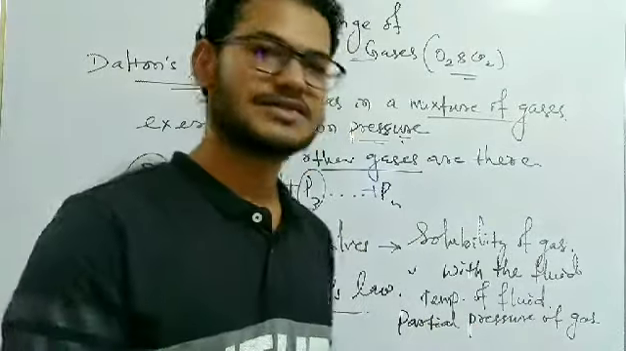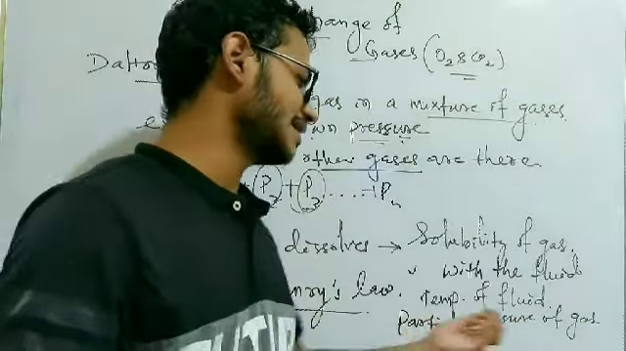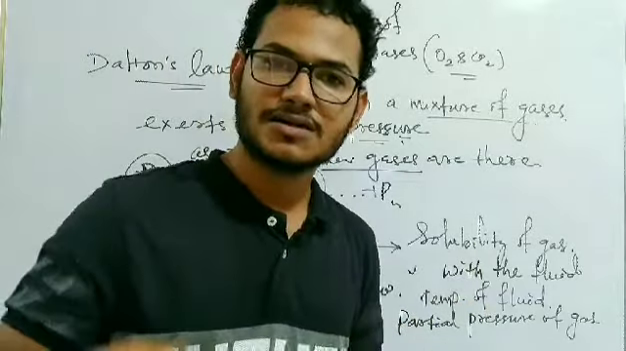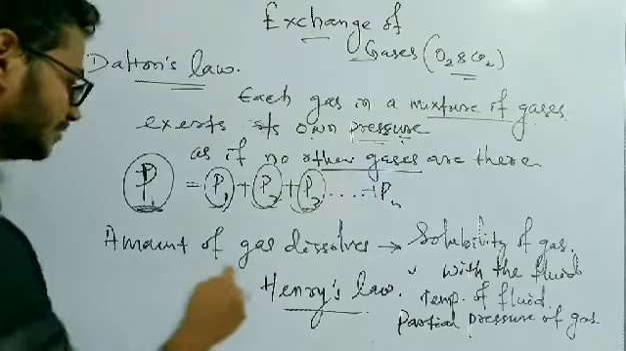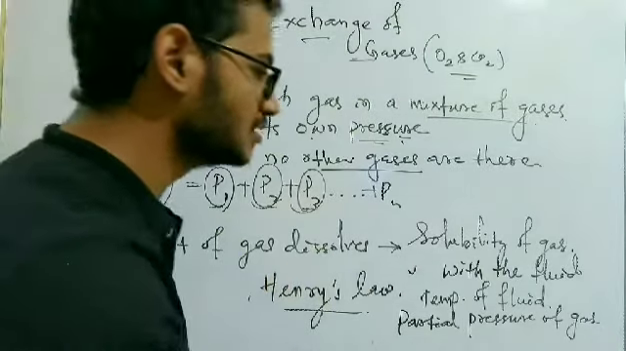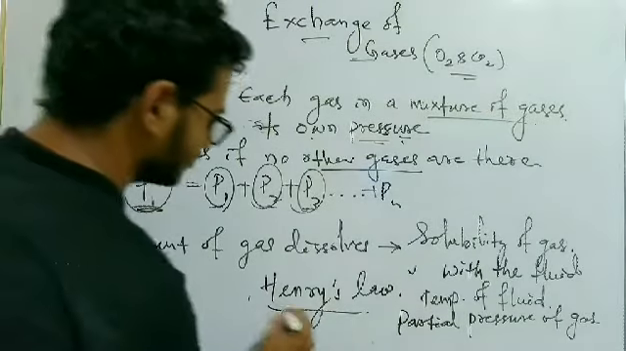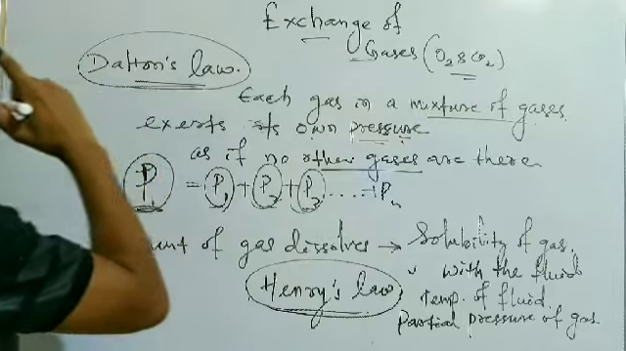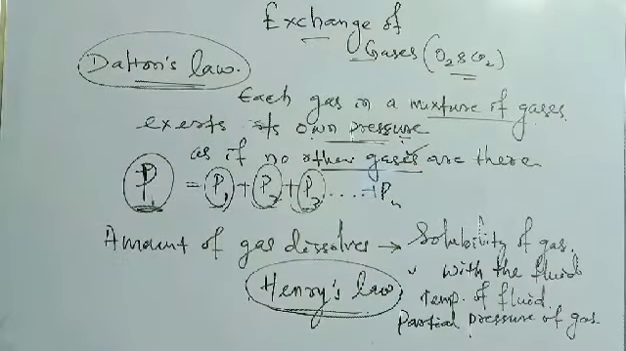So what is the partial pressure of the gas? If the gas exerts a larger partial pressure, then the chance of diffusion will be more. If the partial pressure of the gas is less, then the chance of the gas dissolving into the fluid is less. So this is Henry's law, and Dalton's law says the pressure of a gas is independent of the other gases in the mixture.